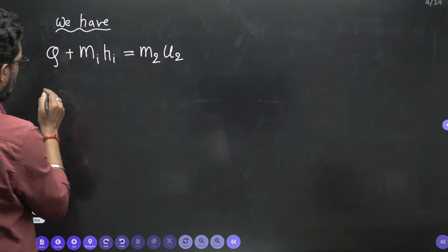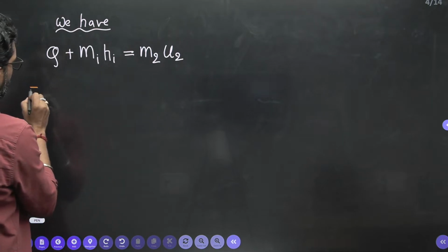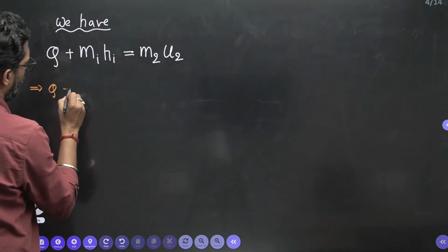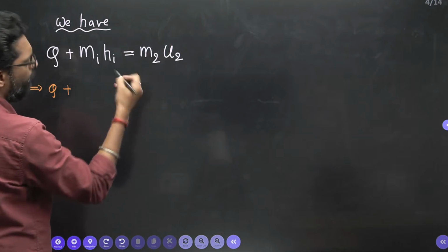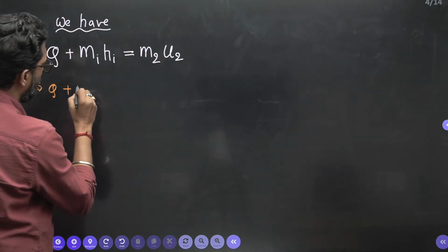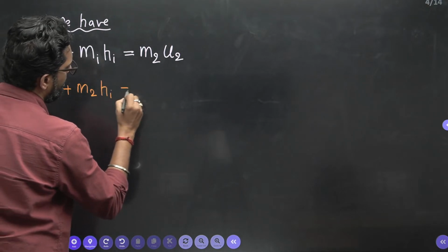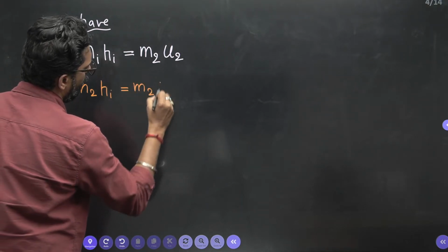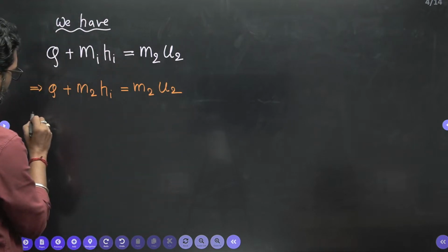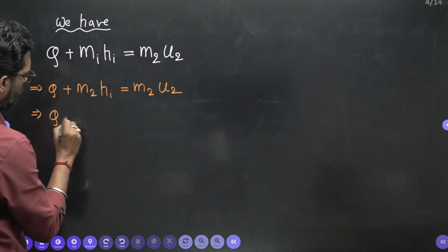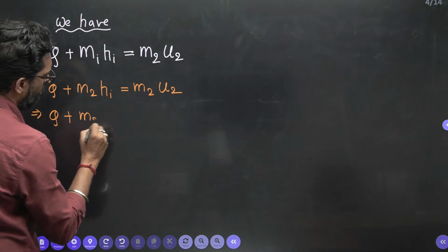Now here, Mi is equal to M2, so put M2 Hi equals M2 U2. So this is Q plus M2 Hi equals M2 U2.